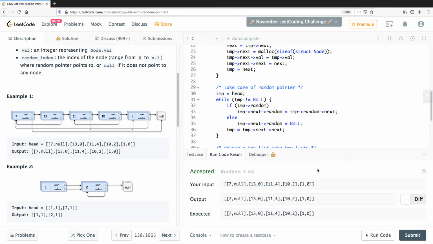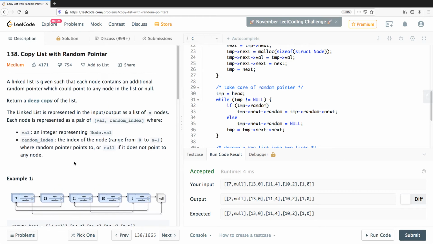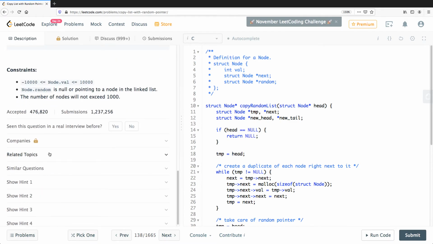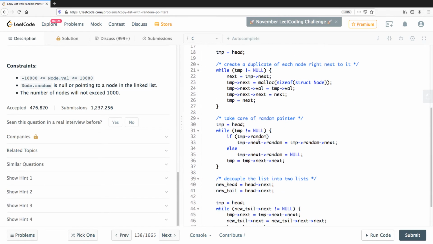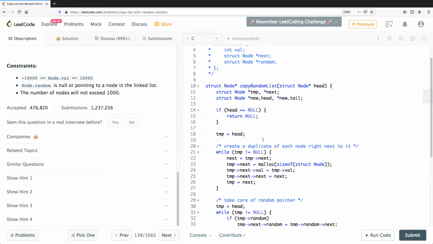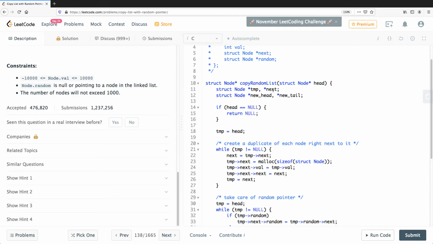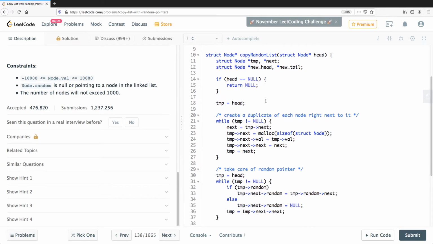Wow, so that's awesome. Basically, I wouldn't call this a very easy problem, because it's kind of a little bit convoluted, to tell you frankly. To do this in O(1), I think it doesn't say here whether you can do it. What is the time complexity and the space complexity? Space complexity is, I would say, O(n), because if you have a list of n elements, you'll be allocating n elements more, so that you'll be doing malloc n times, so that's fine. That's O(n).